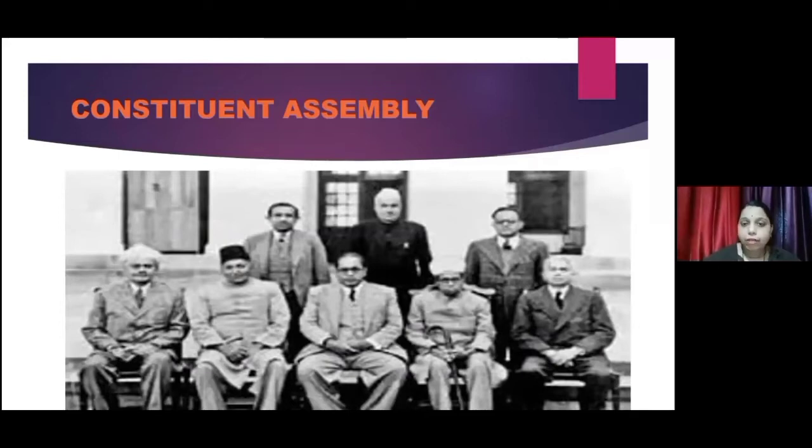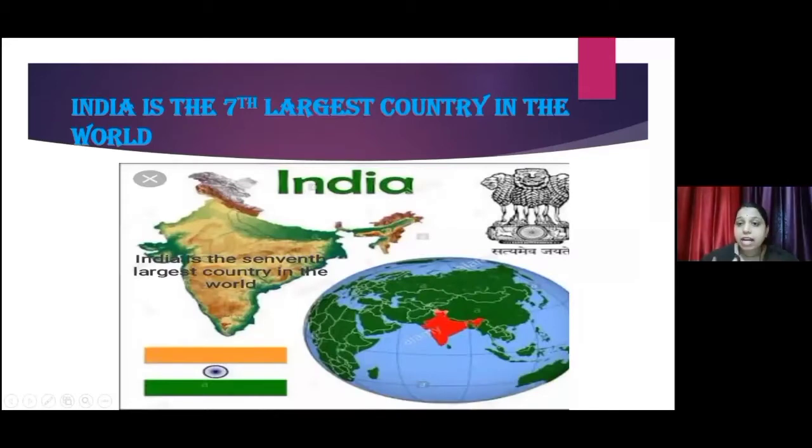Now see, our India is the 7th largest country in the world. It has a huge area, meaning it is very big. Many people live in this country, and all these different kinds of people have certain rights and certain ways of living. They deserve to live a normal and respectful life. For that, there is a need to create many rules and regulations so that the citizens of India will enjoy their living, live together, and also live with dignity.